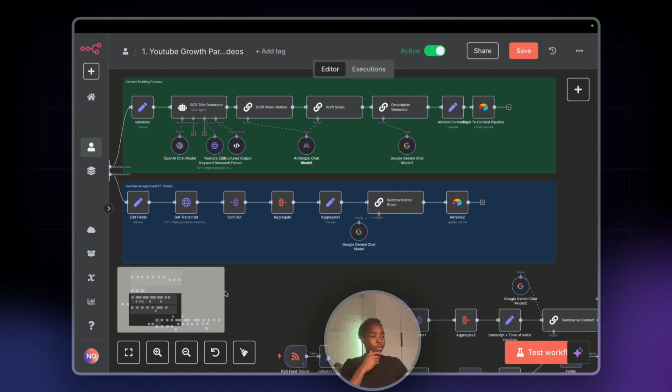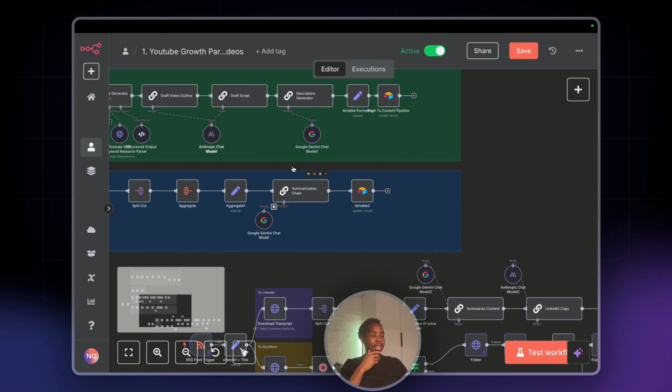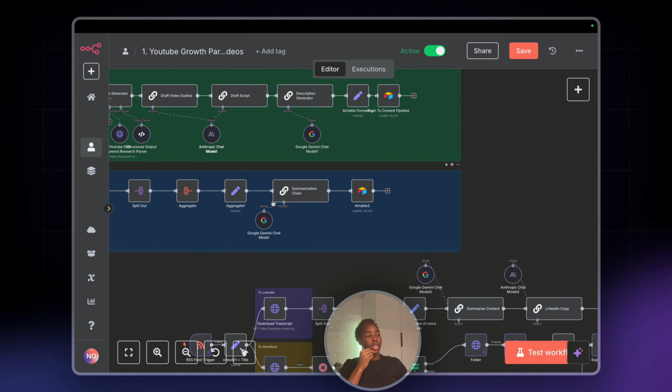There's that as well. So we get that, and we just basically get a summarization going for that video, and we just use a free AI model because it doesn't make sense just using your tokens on a Claude summarization or a ChatGPT OpenAI summarization, because it's just a summarization of the video. And then I update that to the record on the Airtable.